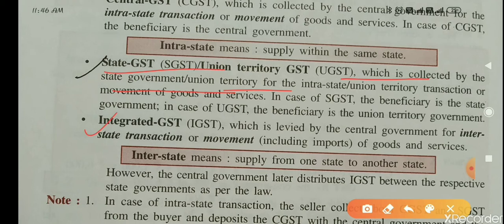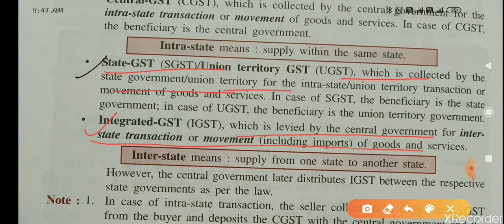IGST means integrated goods and services tax. It will be charged by the central government only for the interstate transaction of goods and services. Means when you are transferring goods from one state to another state.